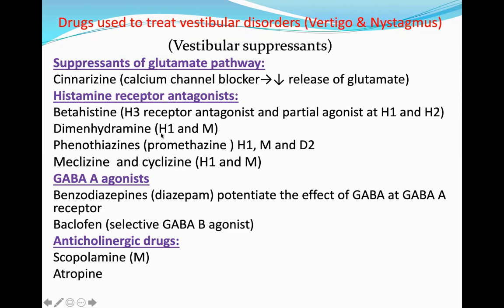Dimenhydrinate, H1 antagonist plus muscarinic antagonist effect. Phenothiazines include promethazine: H1, muscarinic, and D2, dopamine 2. Meclizine and cyclizine, histamine 1 and muscarinic effect.